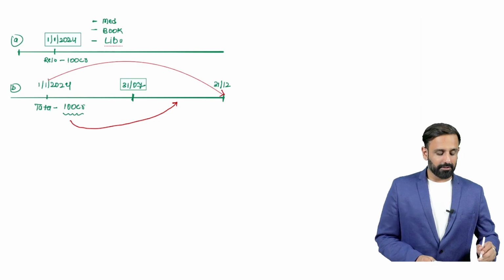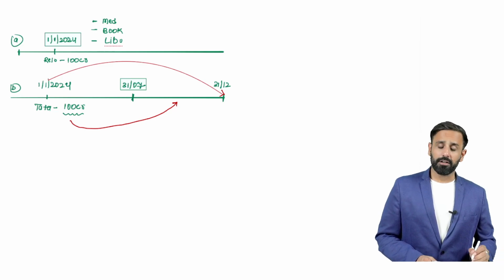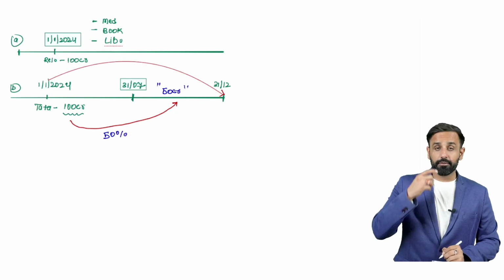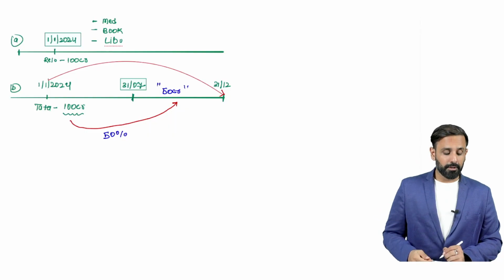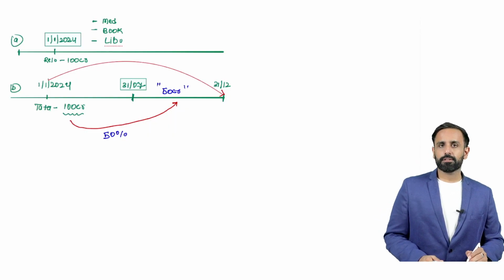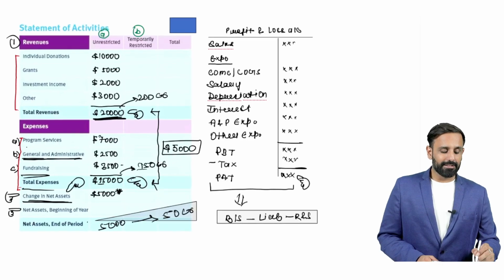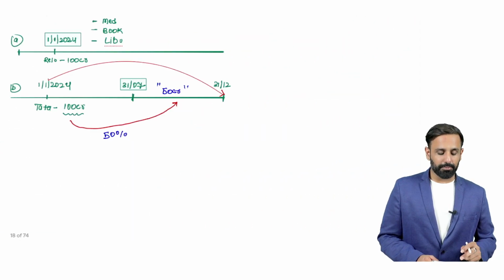If you calculate 50% of 100 crore, you will get 50 crores. I think you are able to understand. You can see there is a restriction on this amount, so here there is a temporary restriction.